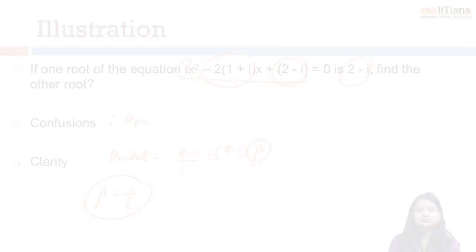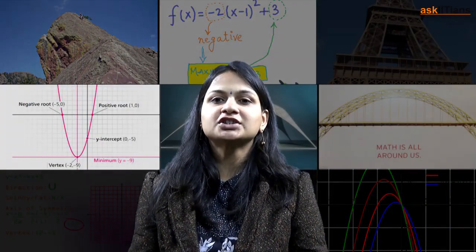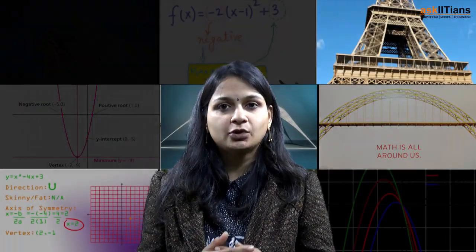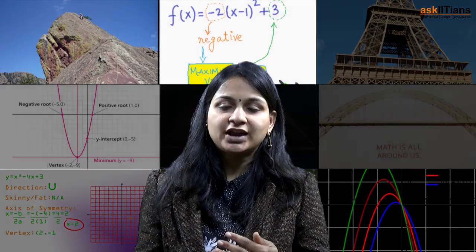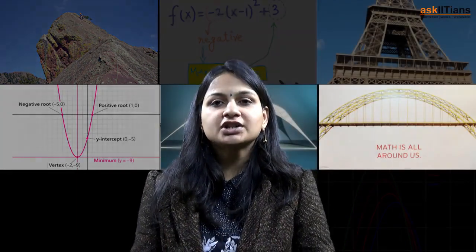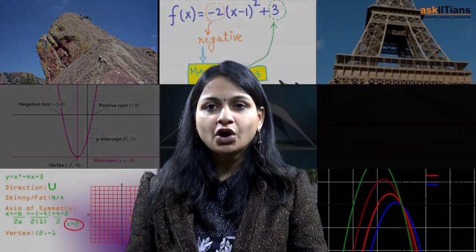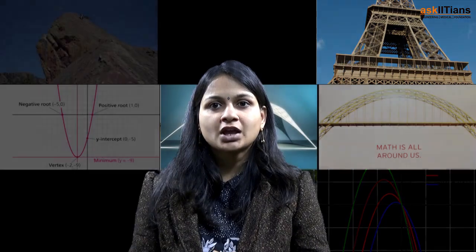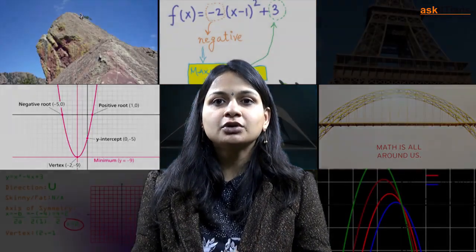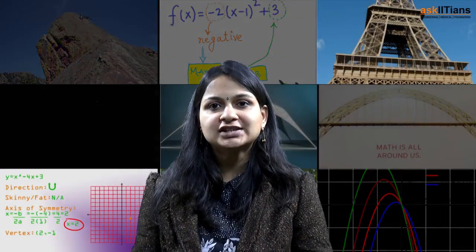Okay. So this was all an introduction to theory of equations. Now I think you have understood what is polynomial, what is polynomial equation, how to relate degree with the number of roots, what are the coefficients of the equation, and how we talk about nature of roots. Students, have you ever thought what happens when the number of roots is greater than the degree? So for this you have to stay in tune with me for the next part, which is identities.